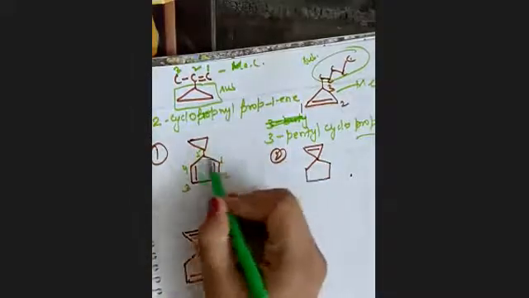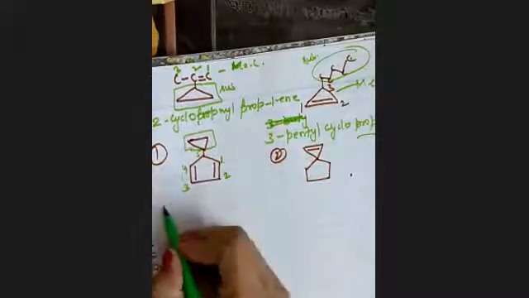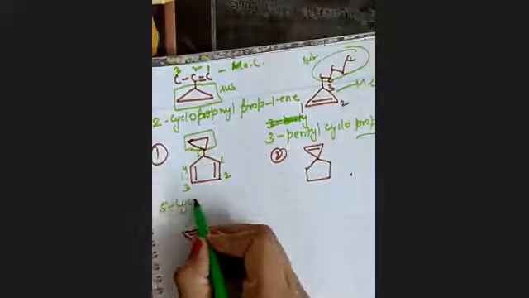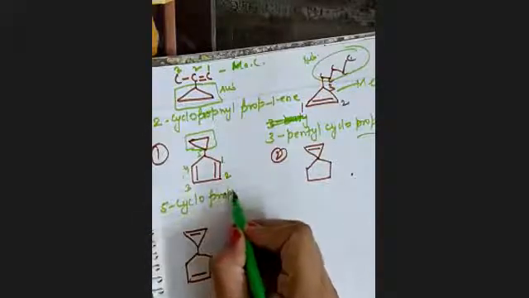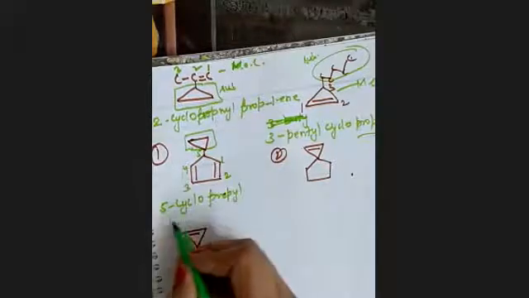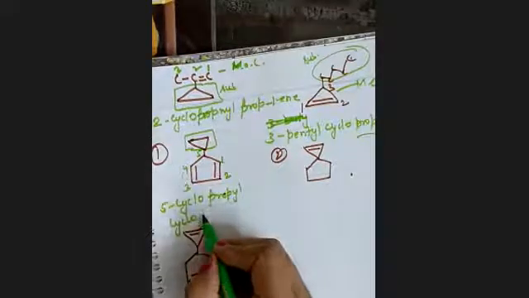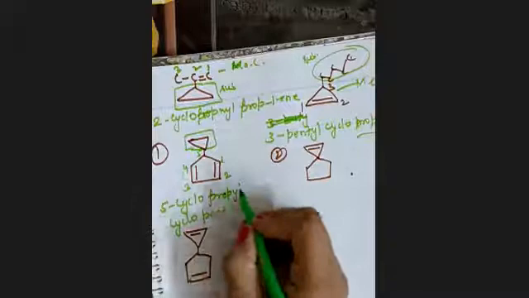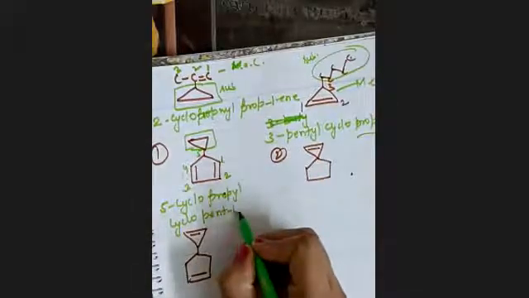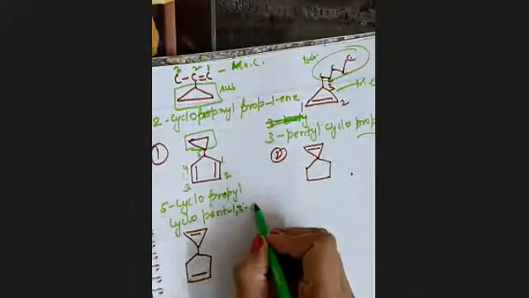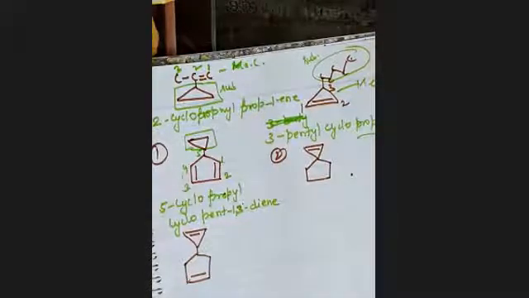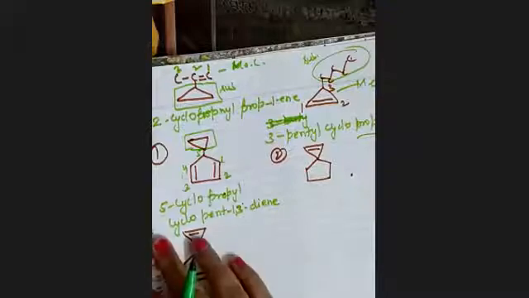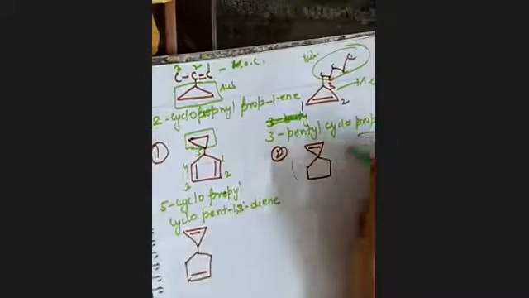Since we have the double bond in this ring, this will be the substituent. So nomenclature will be 5 cyclopropyl cyclopent 1, 3 diene. Is this clear? Clear? Okay. Let's move to the second one.